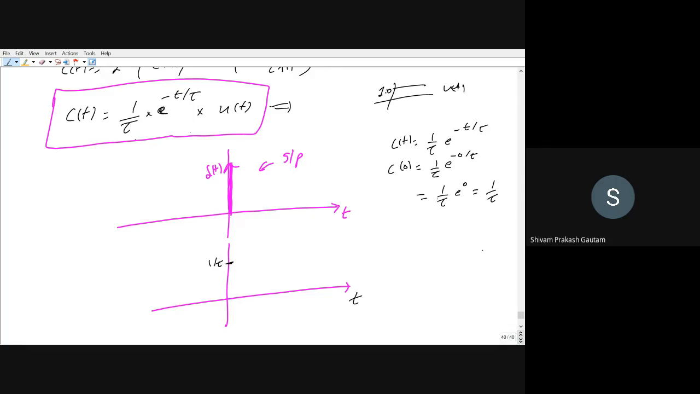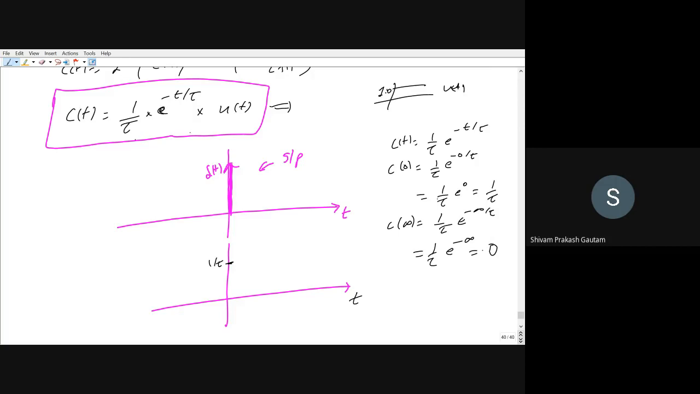And as t tends to infinity, what is the value of c(t)? 1 by tau e to the power minus infinity by tau. So this will be equal to 1 by tau e to the power minus infinity. Okay, so e to the power minus infinity is how much? 0.